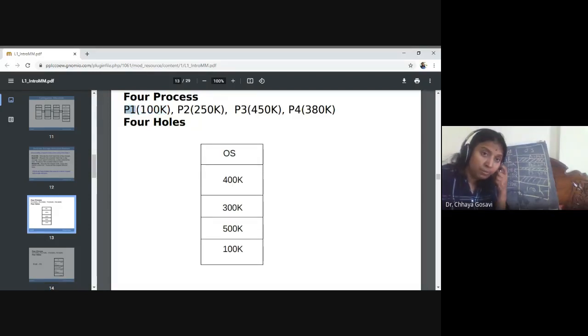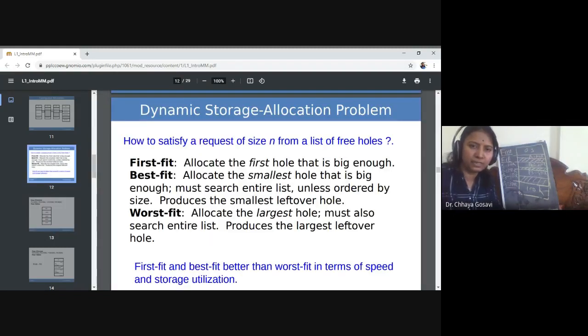So when process P1 arrived, the memory management unit will search from the first block, B1, B2, B3, B4, starting from block B1. The first block is 400K, which is big enough. The algorithm says it has to allocate the first hole that is big enough. So while searching, it will pick the first block that is big enough. 400K is big enough to accommodate 100K, so P1 is allocated to it.